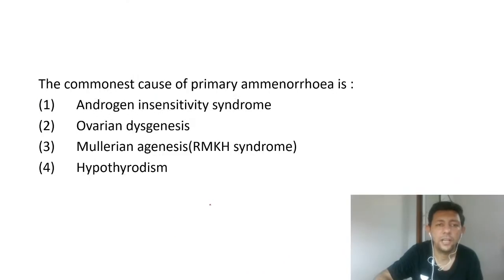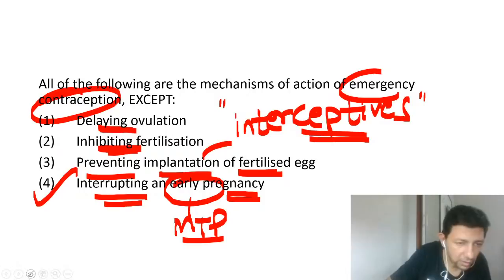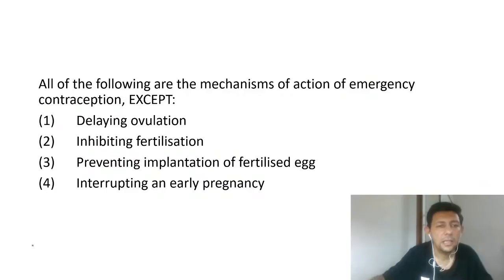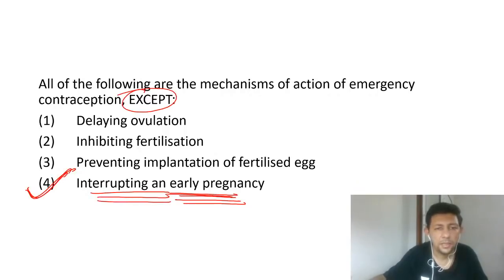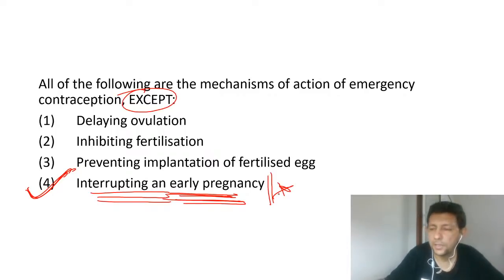So we have discussed entirely how emergency contraception acts, when we give it, and all the mechanisms of action of emergency contraception, except. So this is the answer: it cannot interrupt an early pregnancy. Yes, Rupam. Please pay attention. If time permits, I will definitely discuss the MTP dose and all that also. It's a totally separate topic of discussion.